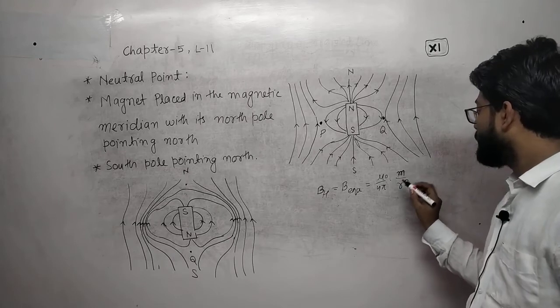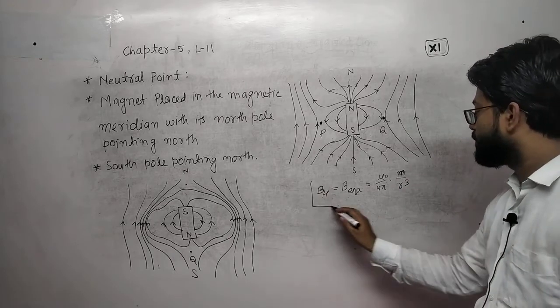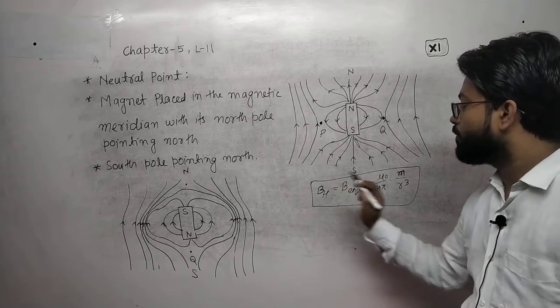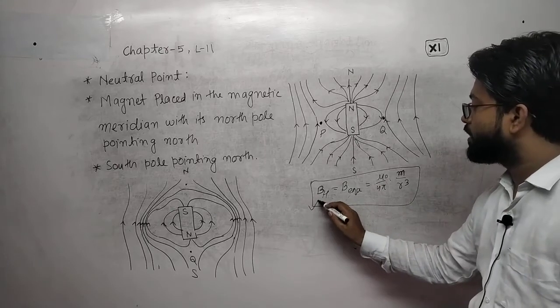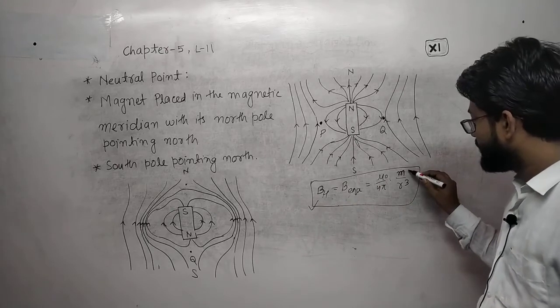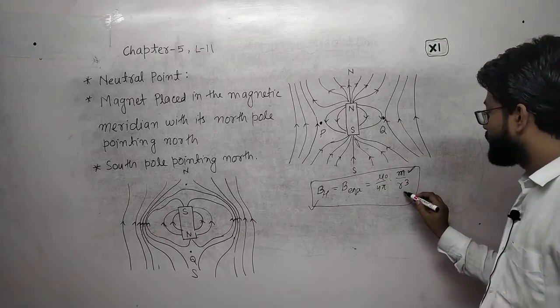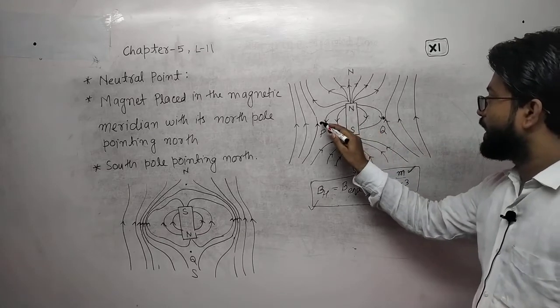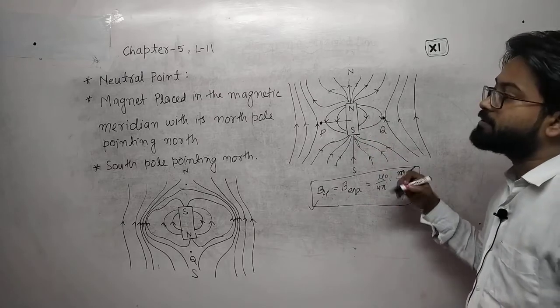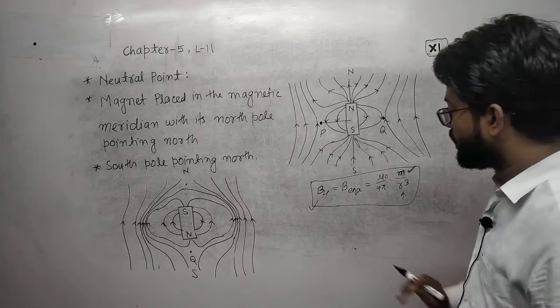If you know the horizontal component of the magnetic field and the magnetic moment of the bar magnet, you will be able to calculate the distance at which the neutral point occurs. Hope you are understanding.